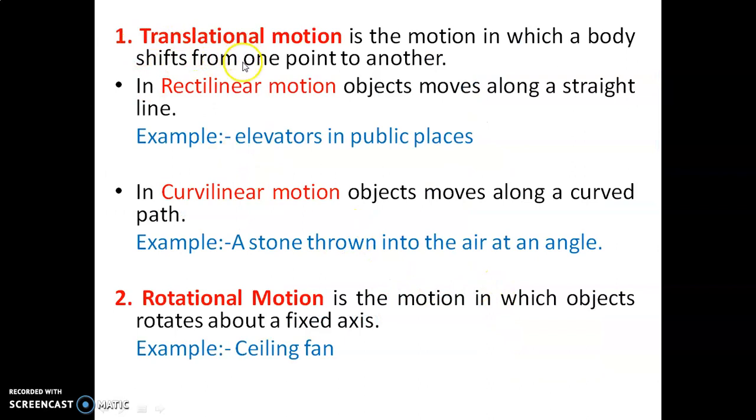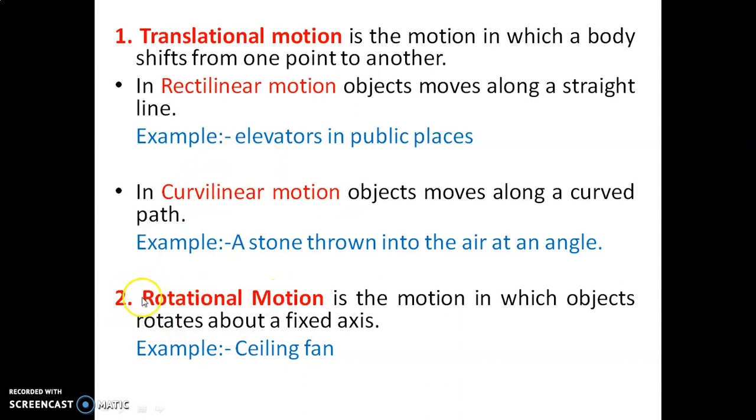Let us try to understand translational motion in detail. Translational motion is the motion in which a body shifts from one point to another point. In rectilinear motion, the object moves along a straight line. For example, elevators in a public building. In curvilinear motion, the object moves along a curved path. For example, if we throw a stone into the air at a particular angle, it will follow a curved path like a projectile. So it can be considered as curvilinear motion.